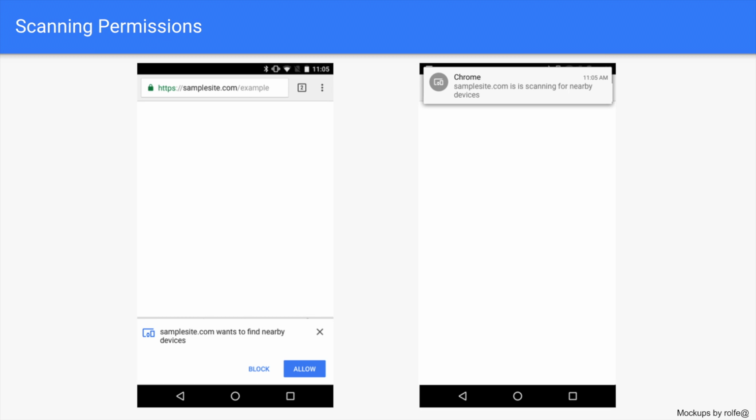Listening for nearby tabs provides information about the user's local environment, so as before, the site needs to ask permission first, and the browser will let you know when it is scanning with another notification. It may be useful for a site to scan and to be discoverable at the same time, so there may be a combined permission and notification.